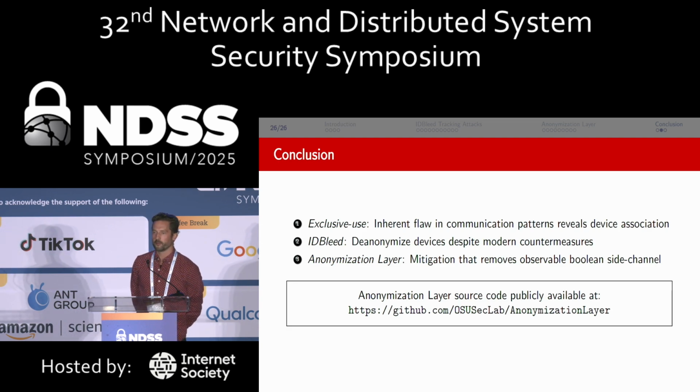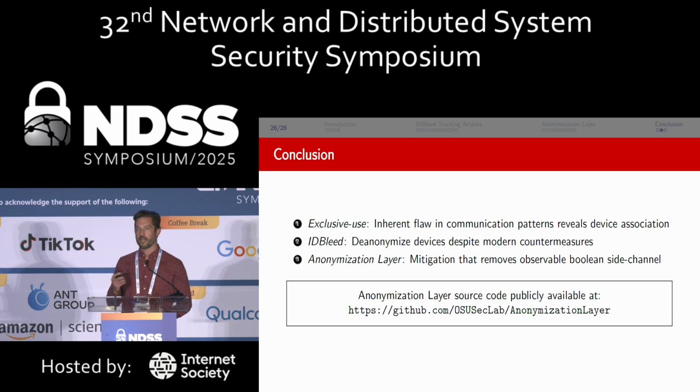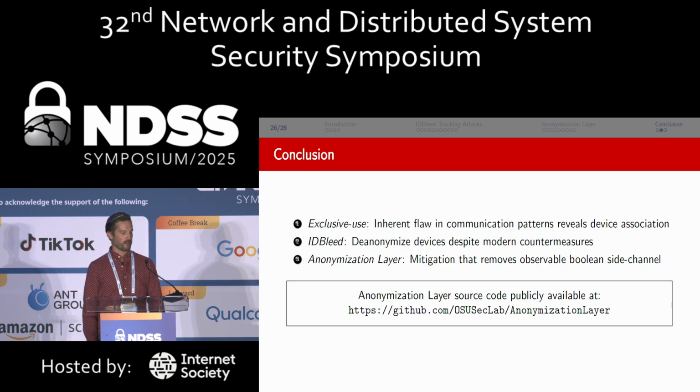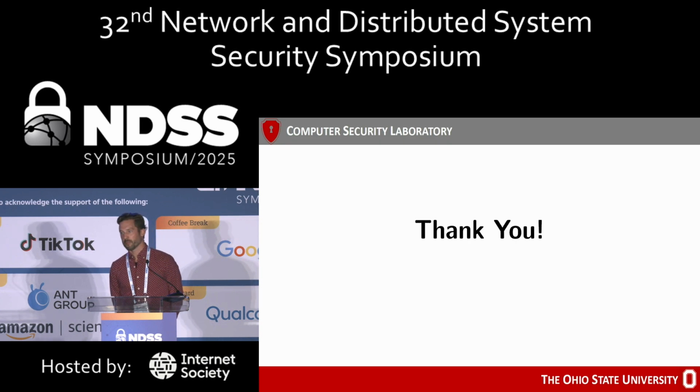So just in conclusion here, we talked a bit about exclusive use, that inherent flaw in communication patterns, introducing ID bleed as our attacks that can track users, and then an anonymization layer as a reasonable, practical mitigation framework. We've got our source code available soon, right on our GitHub, OSU SecLab. And with that, thank you very much. I hope you enjoyed the presentation. Thank you.